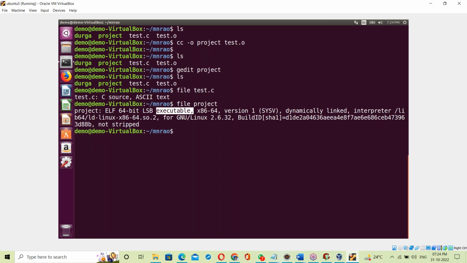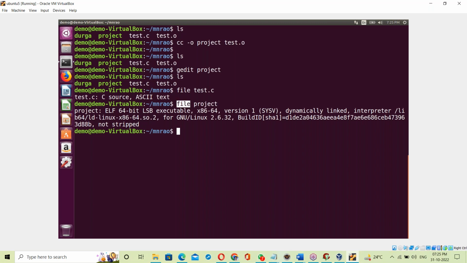Now see, ld-linux-x86-64.so. This is the Linux OS library. It's actually an embedded C concept. See, the Linux OS library is also included in this project exe file.